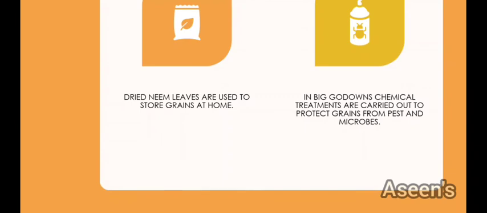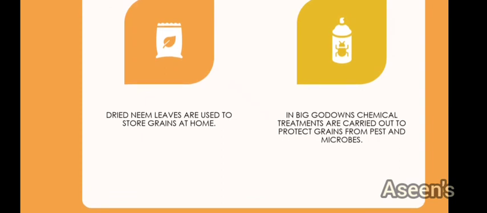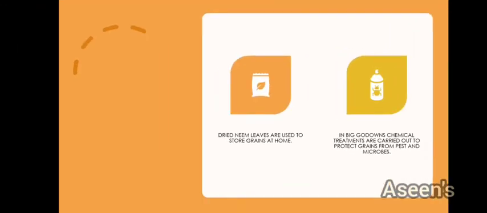In case of big godowns, if the godowns are very big, these methods of neem and so on will not help. So here they use chemicals. Chemical treatment is done. When you spray chemicals around, these grains will be free from pests and microbes. Pests and microbes will not be allowed to grow in the presence of these chemicals.